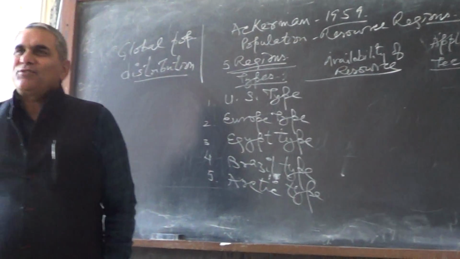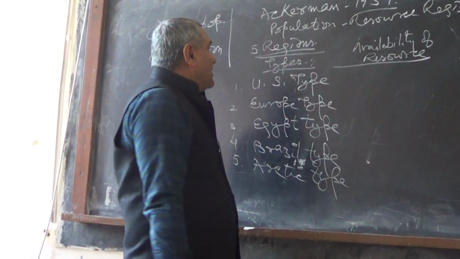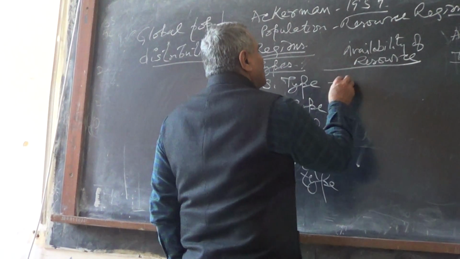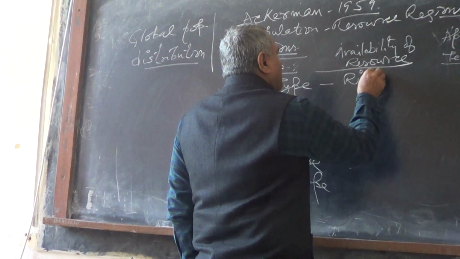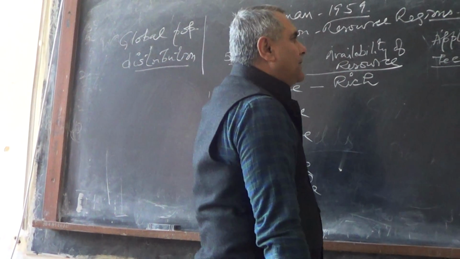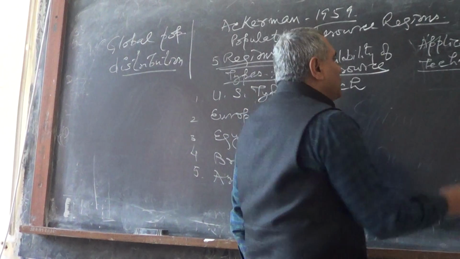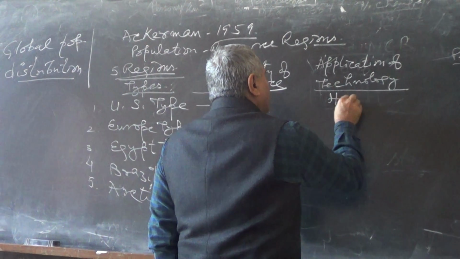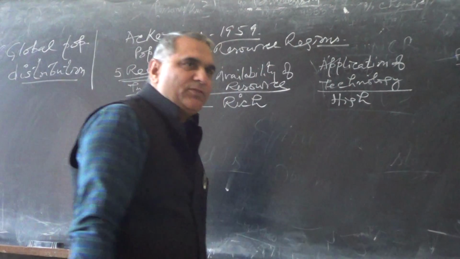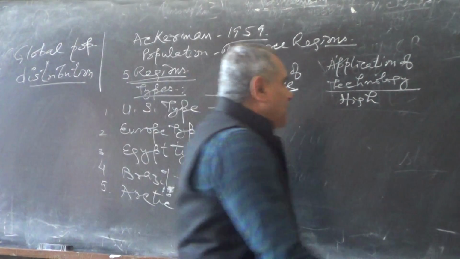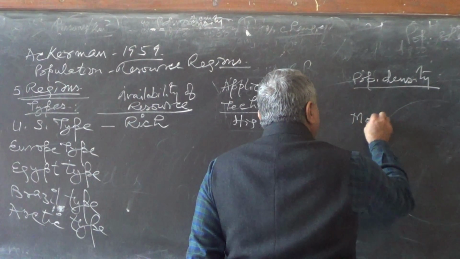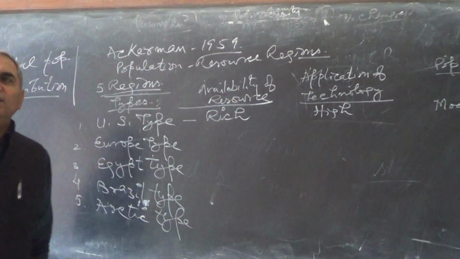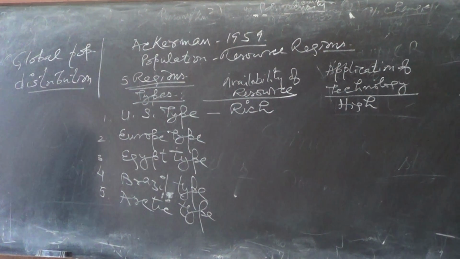US type of population region. US type population available of resources, rich resources. Application of technology very high. You can say high level of technology, application of technology. And the population density, it is moderate population density. Population density is moderate. US.